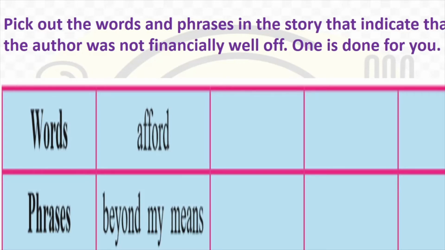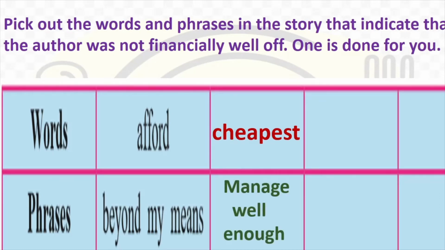See, the word is afford and the phrase is beyond my means. Let us look at some more words and phrases which show that the author did not have a lot of money. Cheapest is one word. Manage well enough is a phrase. Expensive is another word.